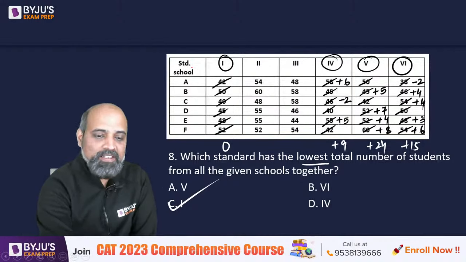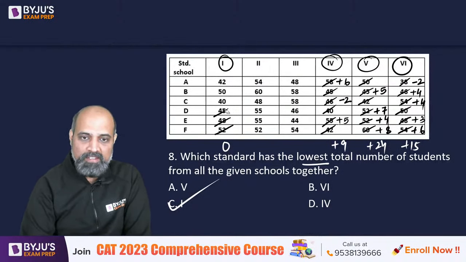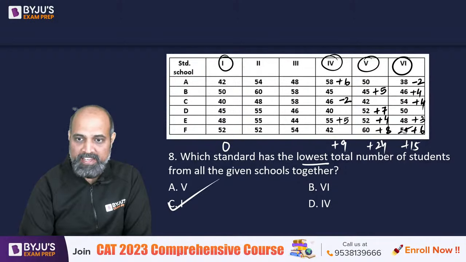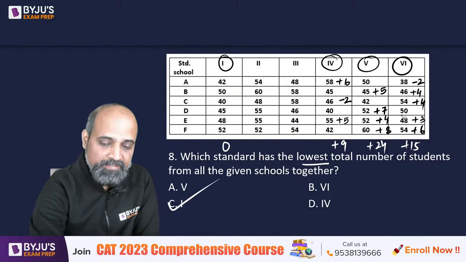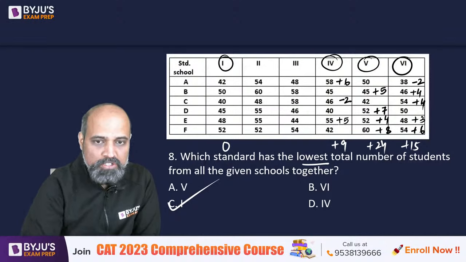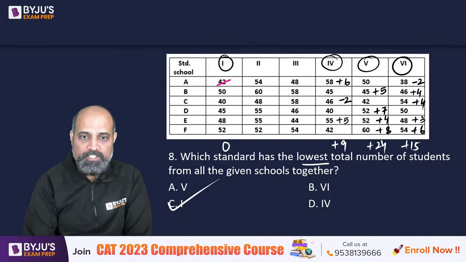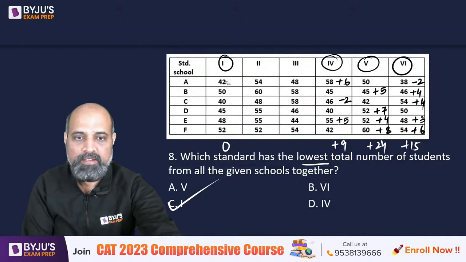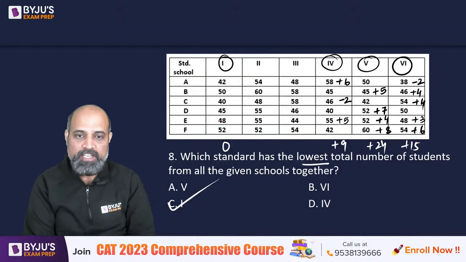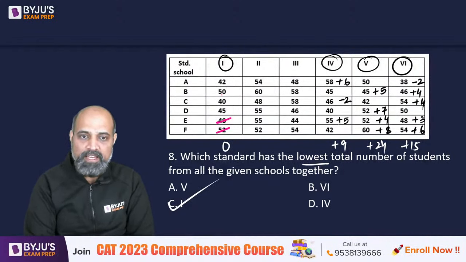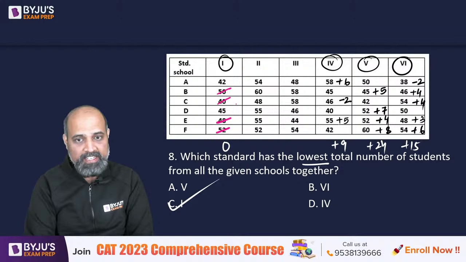Okay, I'll do one thing. I will add them just to be sure that I have not made any mistake. Okay? So I will take 48 plus 52 is 100, right? 100 and 50 plus 40 is 90.